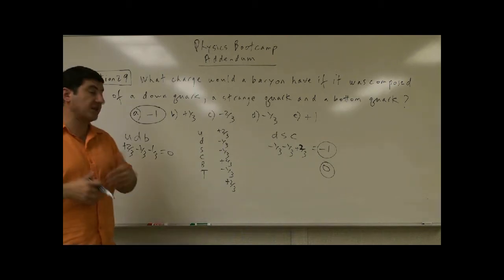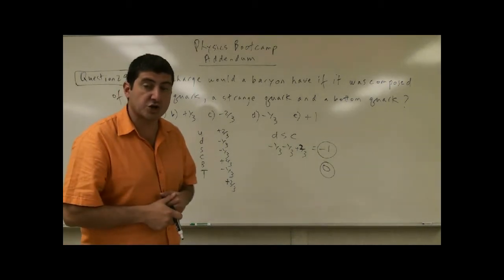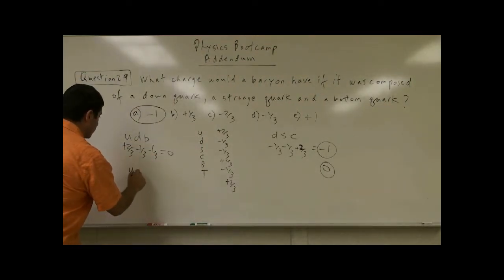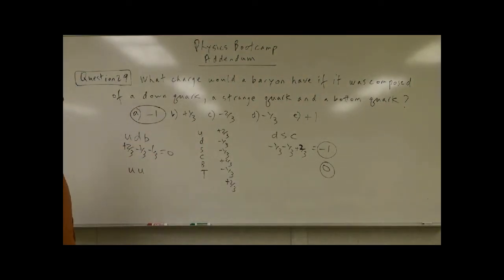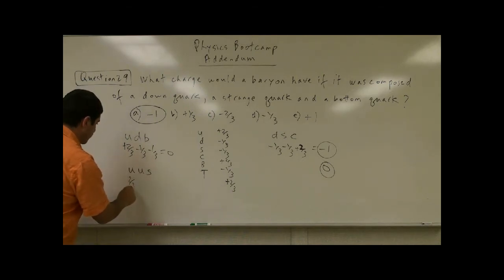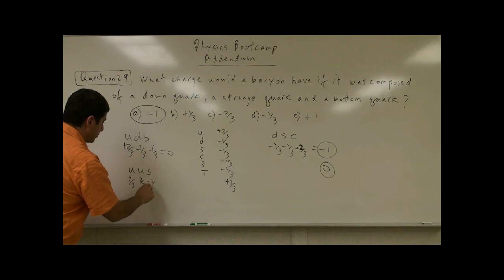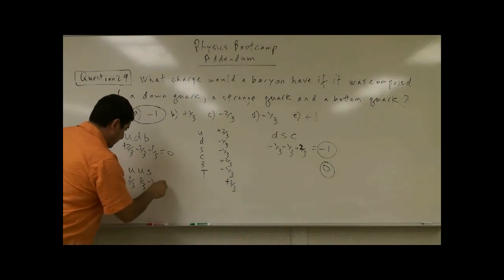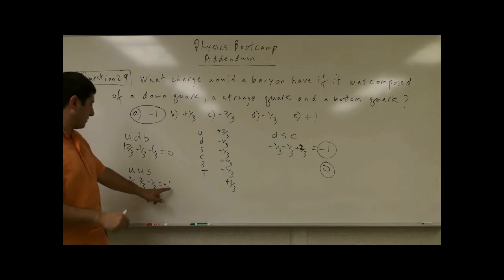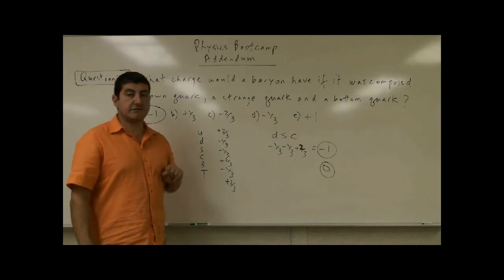Now, how could I create a combination that has a charge of positive 1? Well, I could have an up quark, right? And I could have a strange quark, 2/3, 2/3, minus 1/3, so you have positive 1. So you could have different combinations to create positive, 0, and negative.